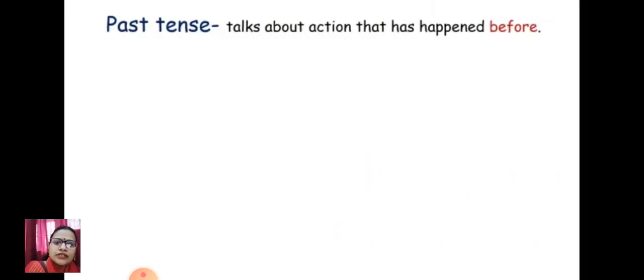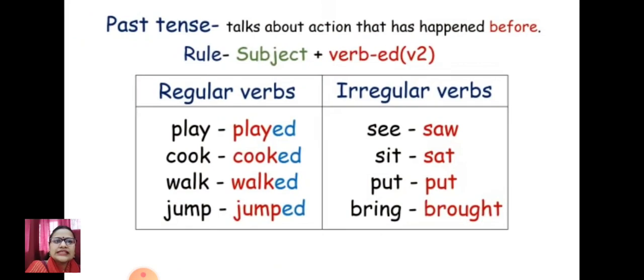Now after present tense, we are coming forward to our next, that is past tense. Past always talks about the action that has happened before. It means it has already happened in our life. So let's see this structure. The structure you have already remembered, that is subject plus verb, and that is mostly ended with ed, but in irregular verbs you are supposed to use the verb's second form. There are some irregular verbs where you will never find ed in addition to your verbs.